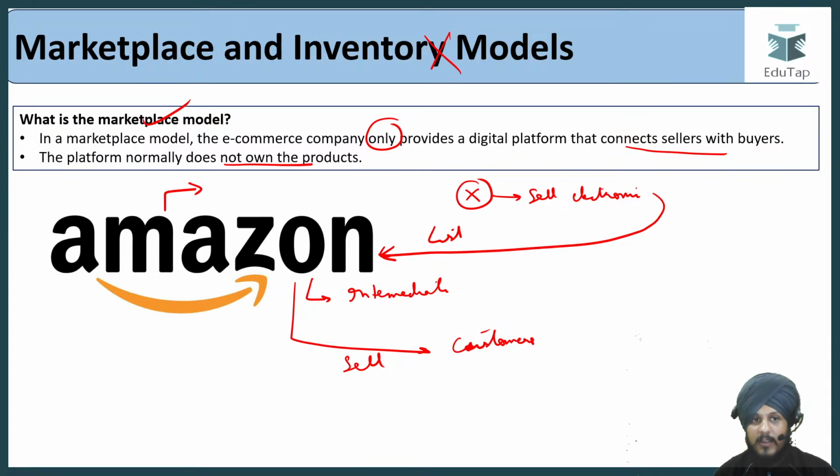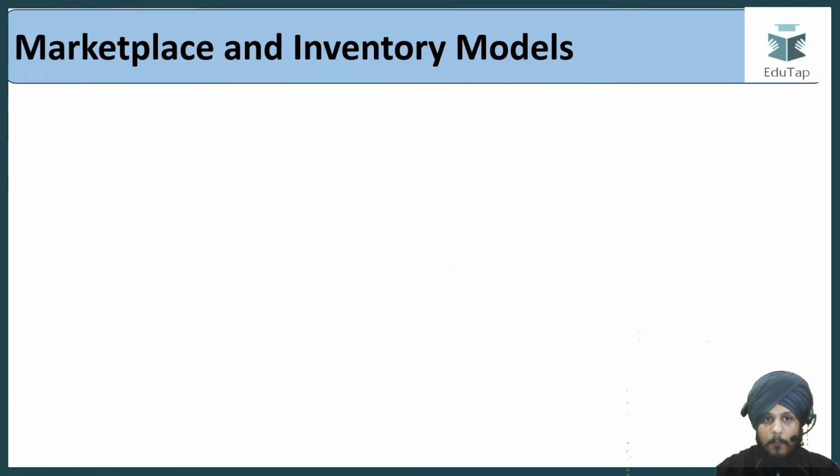On the other hand, if I talk about the inventory model, with respect to which the change has been brought, let me tell you that with respect to this marketplace model, the FDI was already allowed. So there is no change with respect to that because it was already existing. But regarding this inventory model, the FDI was not there. It was not allowed with respect to the foreign companies, right? So the point is that basically